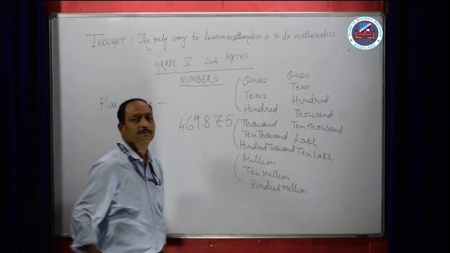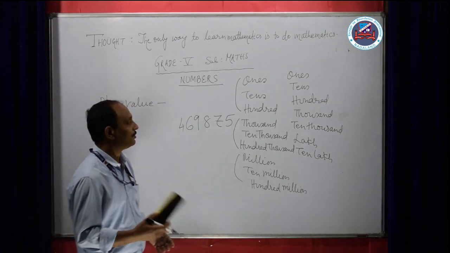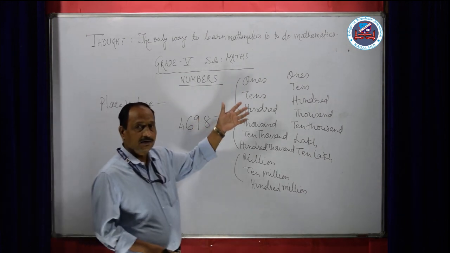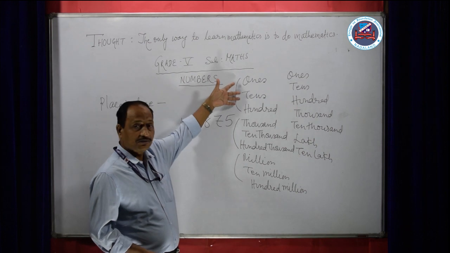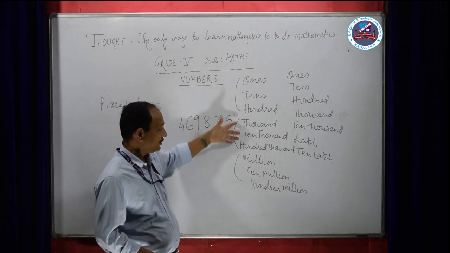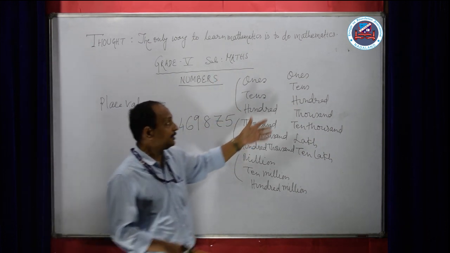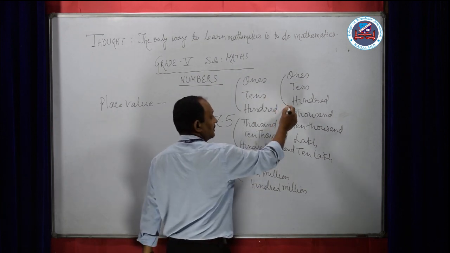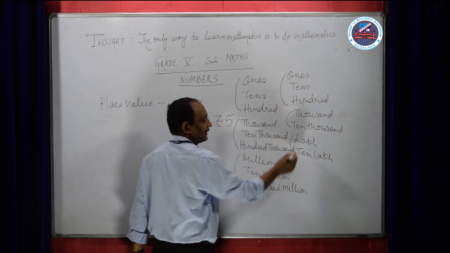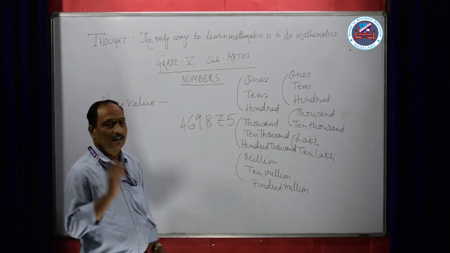It goes on: billion, trillion. In the international system, English system, we have 3 digits altogether, 3, 3, 3. In the Indian system we learned before, it is also 3, 3, 3.